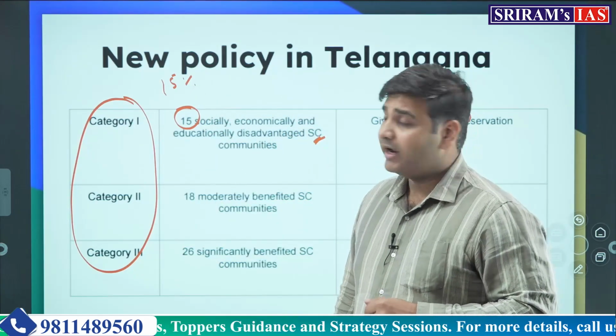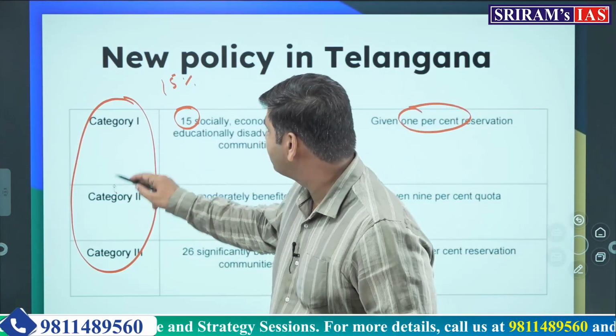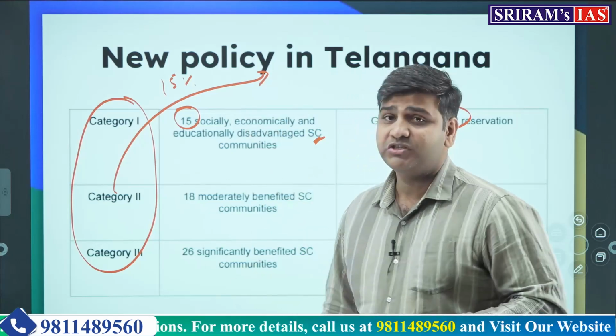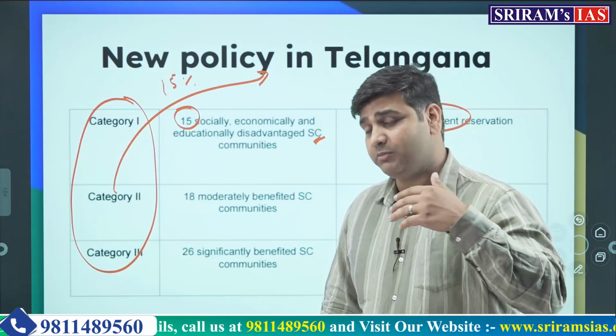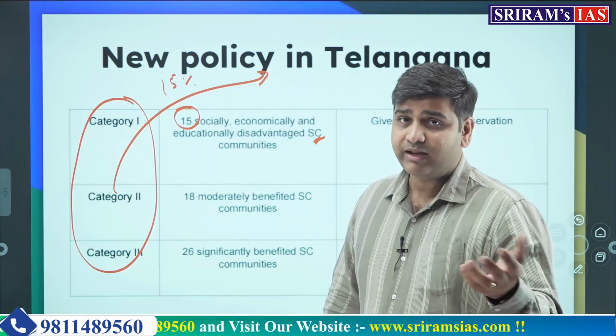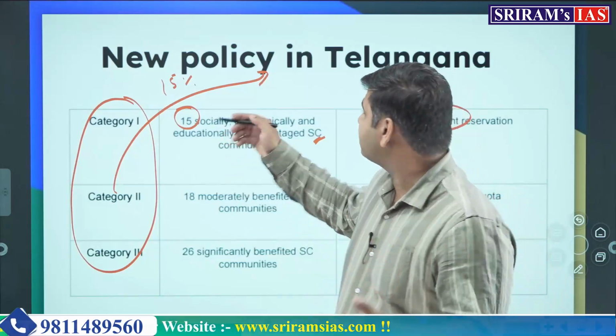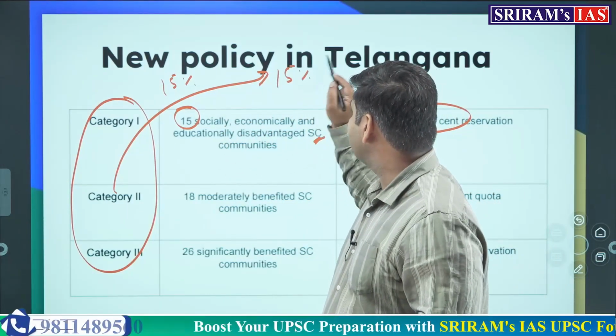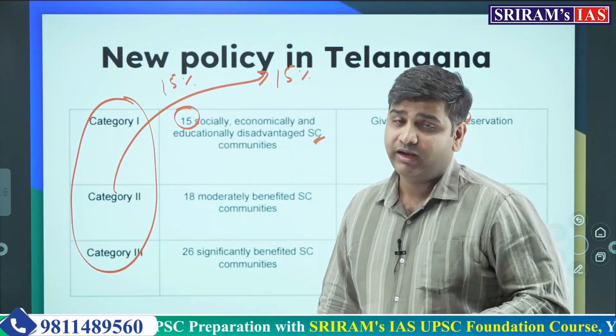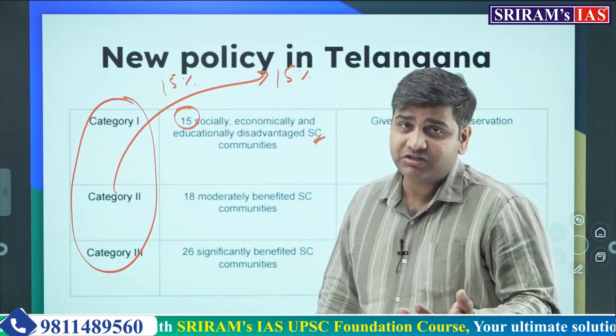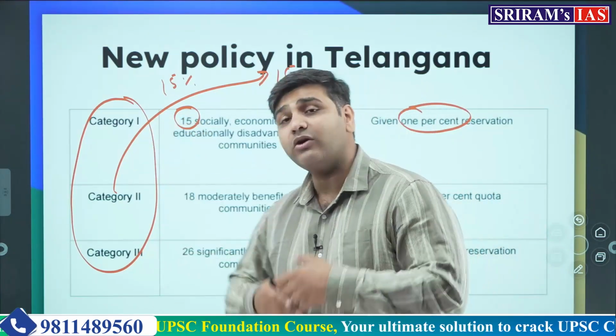And maybe category number 2, which is the most advantaged one, would actually take the benefit of all the 15% of reservation in employment and education. There may have been a possibility that other categories may not get the benefit.